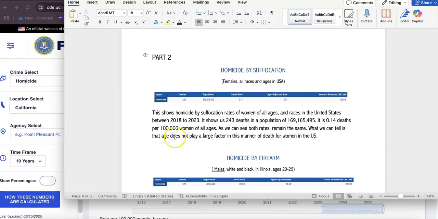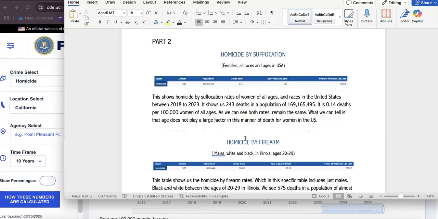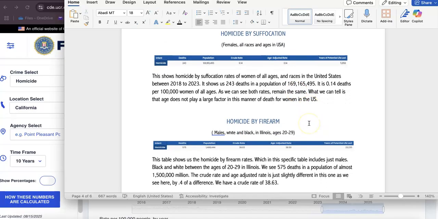Continuing on with part 2, we have another table here. This is homicide by suffocation in females of all races and all ages in the USA. So as you can see here, there's 243 deaths in a population of 169,165,495. You get the point. Crude rate is 0.14, same thing as age-adjusted rate. They remain the same, which we can tell that age doesn't play a large factor in this manner of death